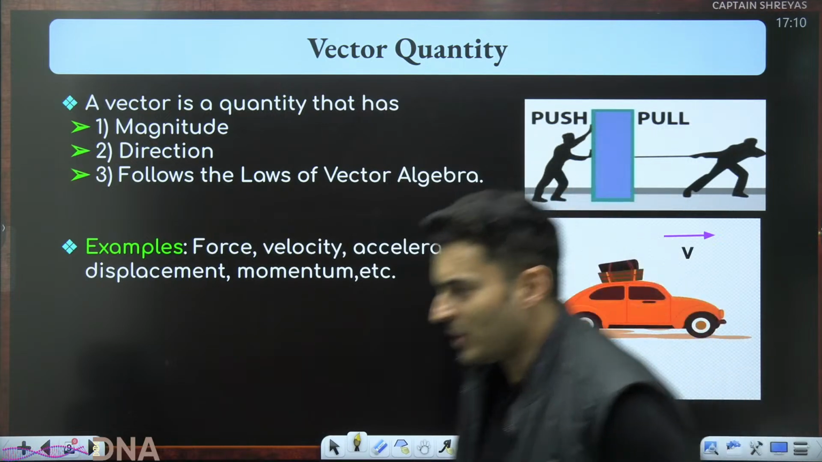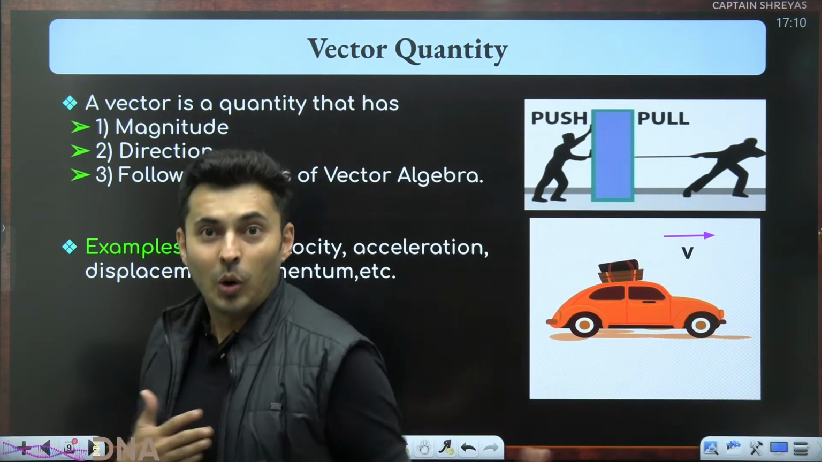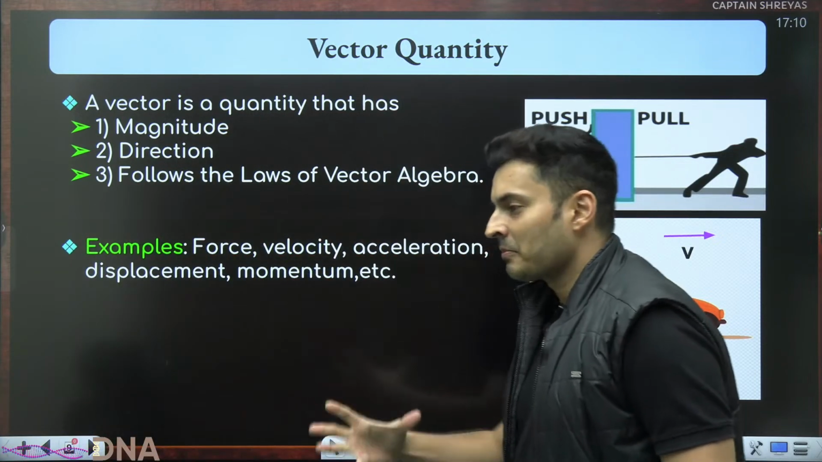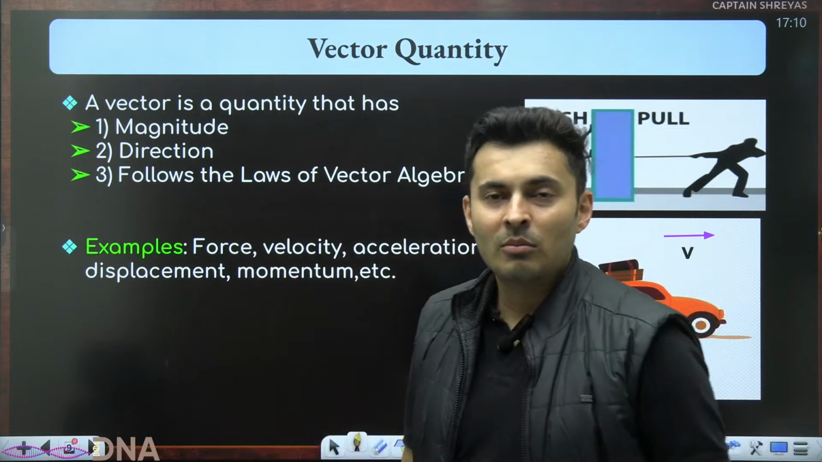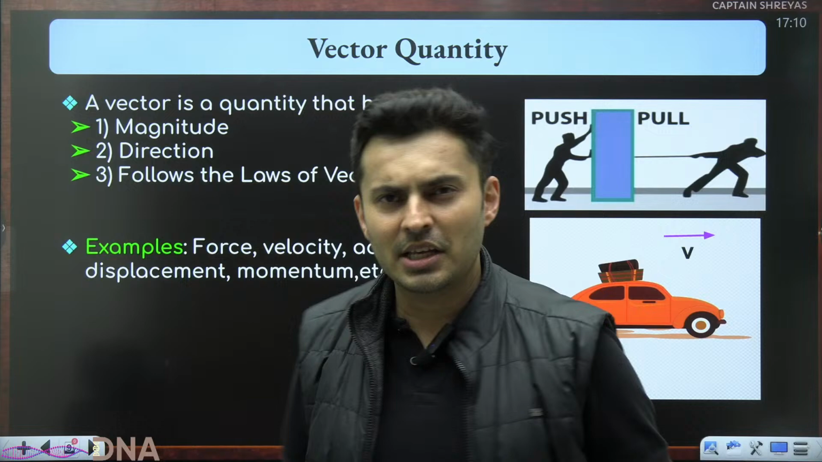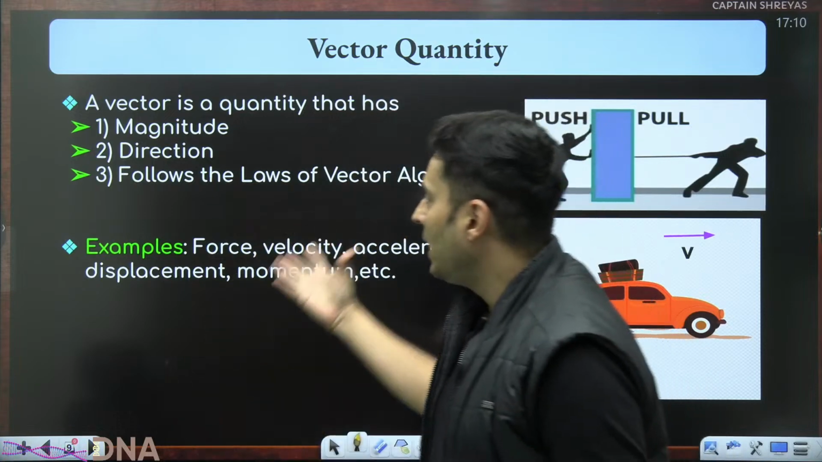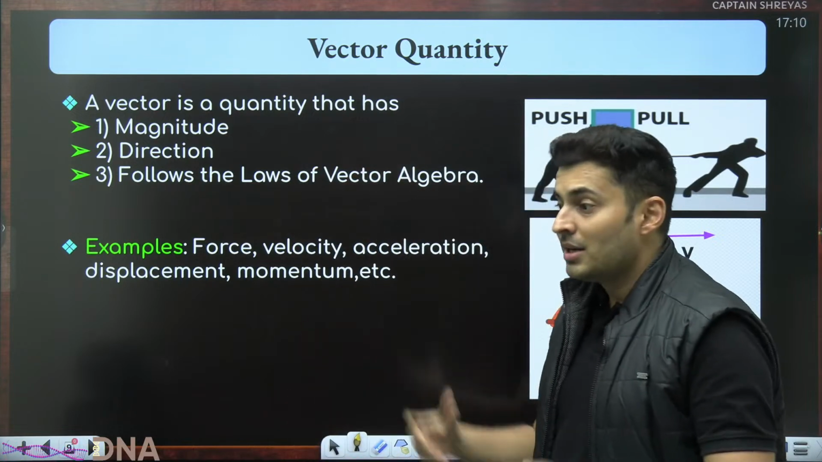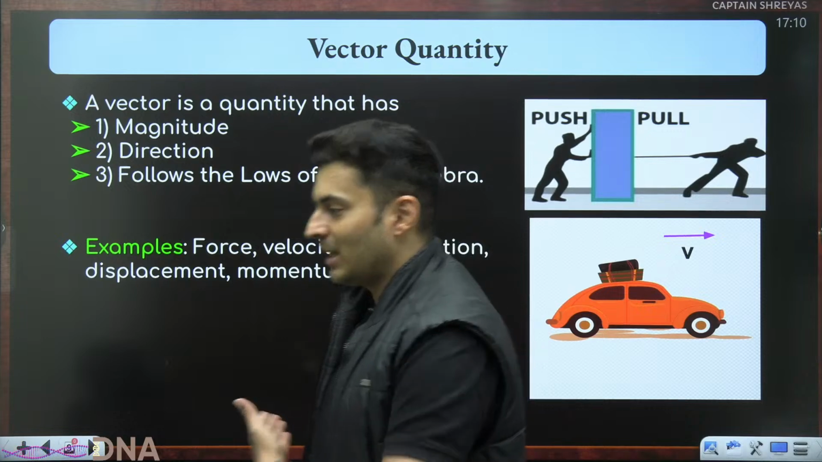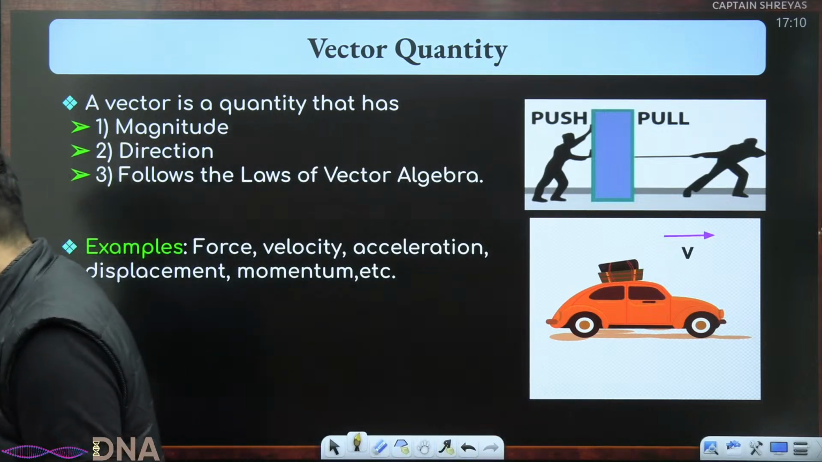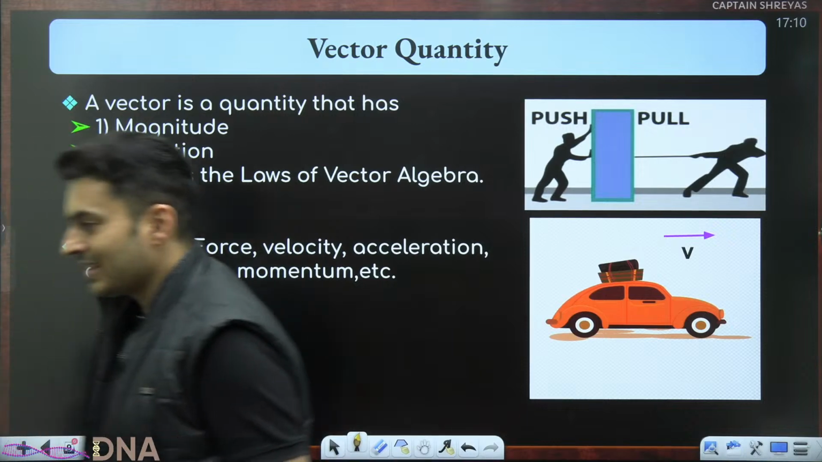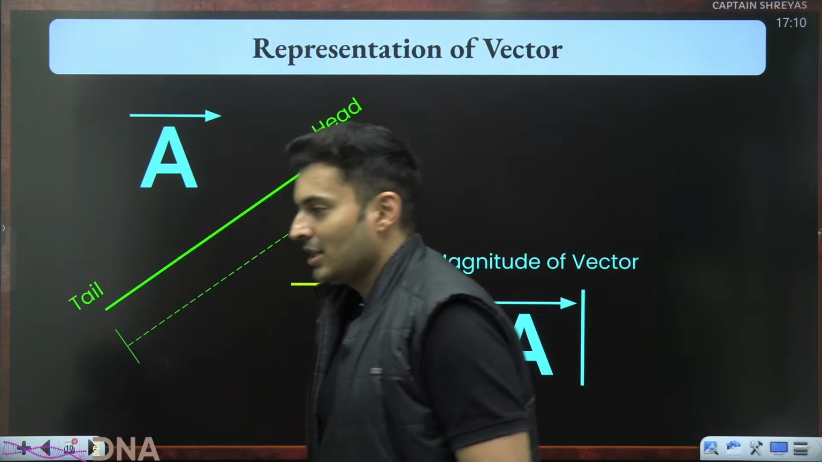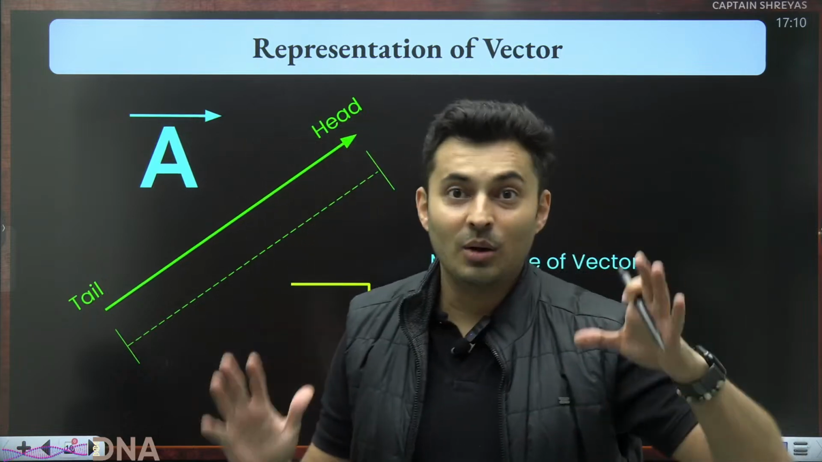Displacement. I moved from here to here. What was my displacement? Sir moved towards the right, maybe 3 meters. Momentum. What is the momentum of this particular body? Sir, the momentum was 10 kg meters per second towards you. So they all need direction. And they will also follow certain rules of vector algebra, which we are learning today. I hope this is absolutely clear. Now you understand what a vector and what a scalar is.